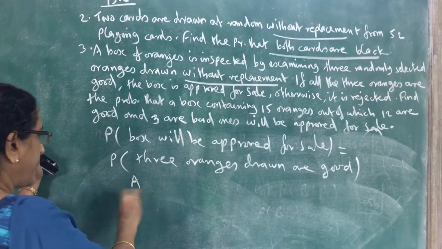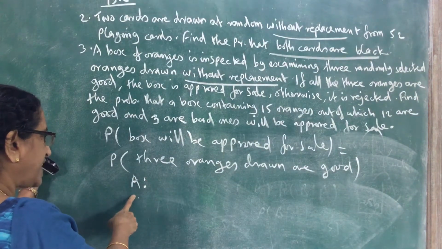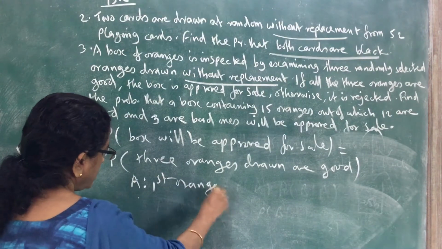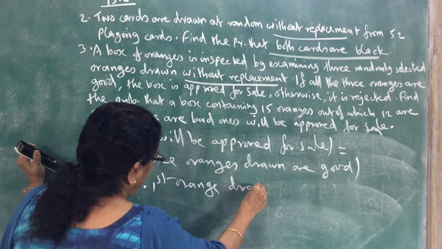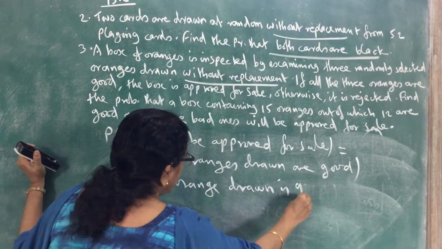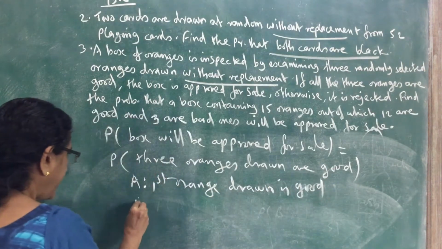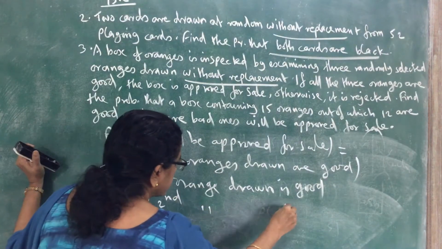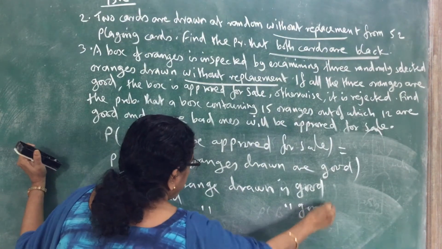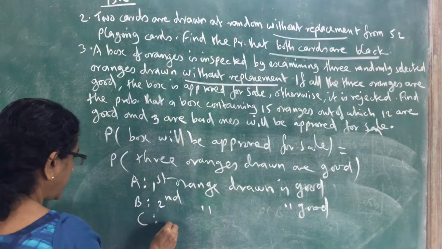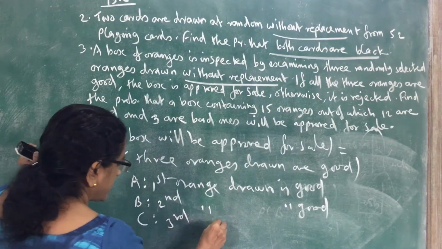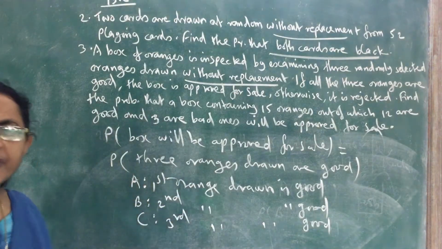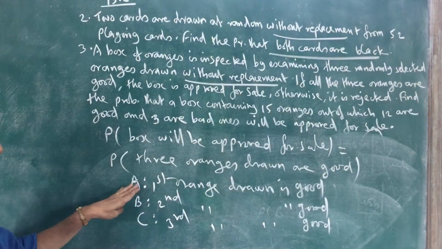That is the same as if we consider A to be the event: first orange drawn is good, and B be the event: second orange drawn is good, then C be the event: third orange drawn is good.